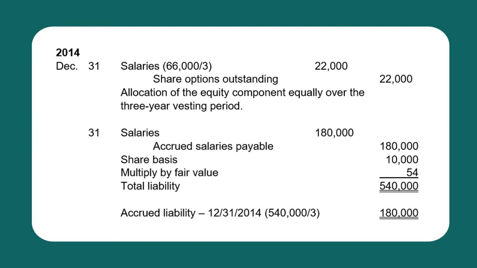And since we are still on the first year of the vesting period, we divide it by 3. So the accrued liability as of December 31, 2014 is 180,000. And that also will be the amount to be recognized as the compensation. So to record, debit salaries 180,000 and credit accrued salaries payable 180,000.